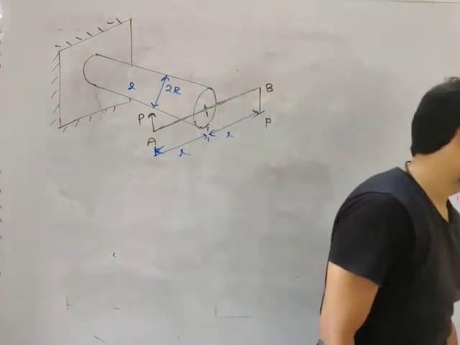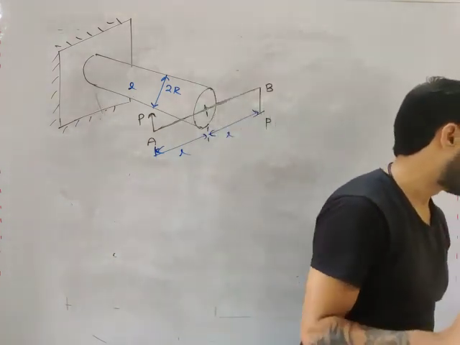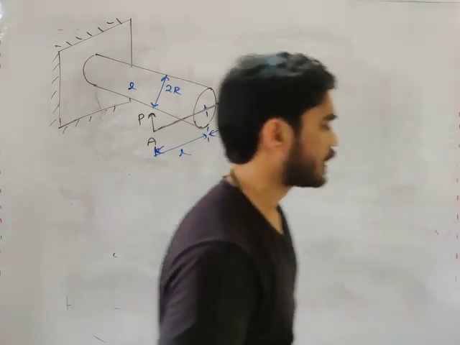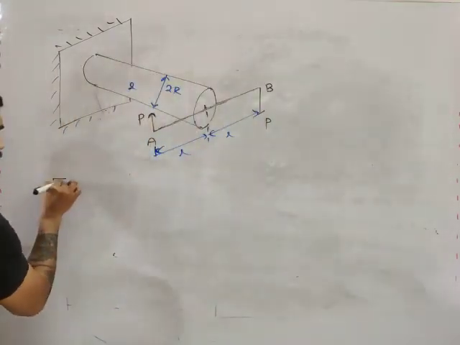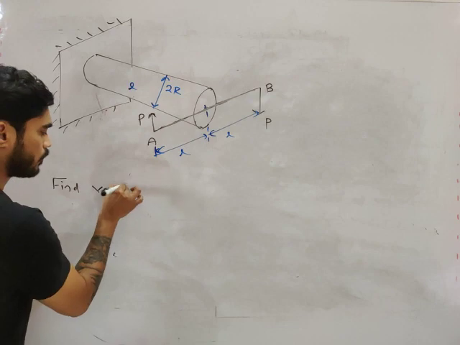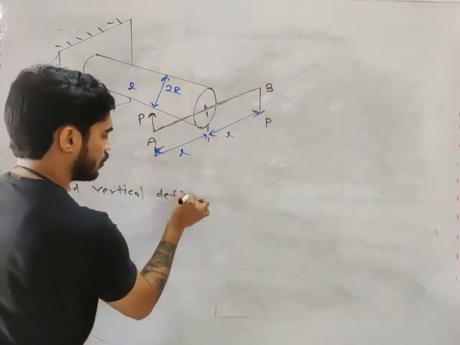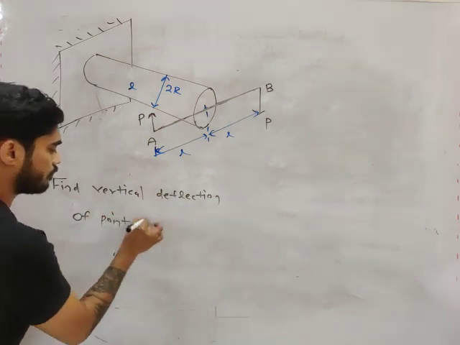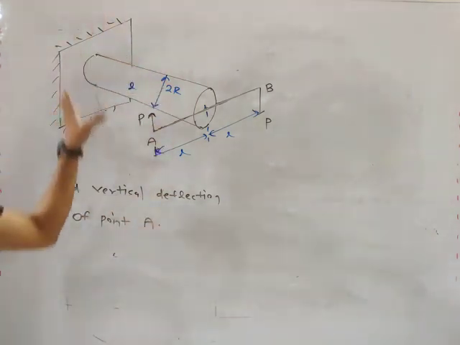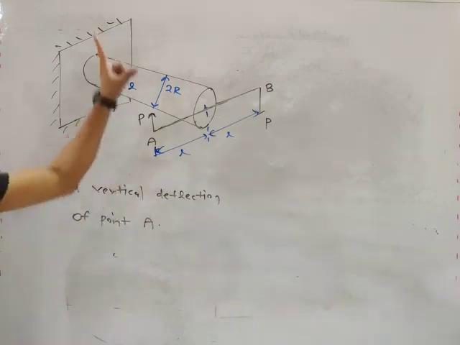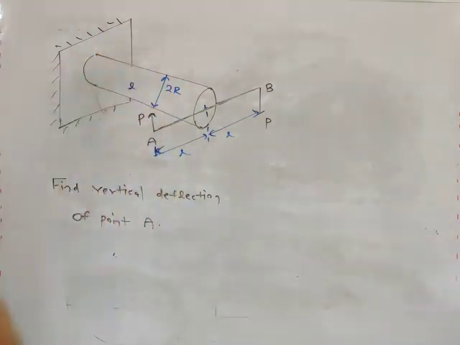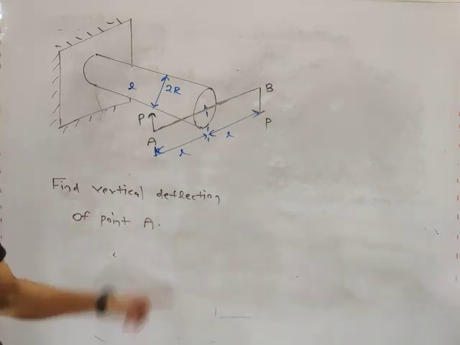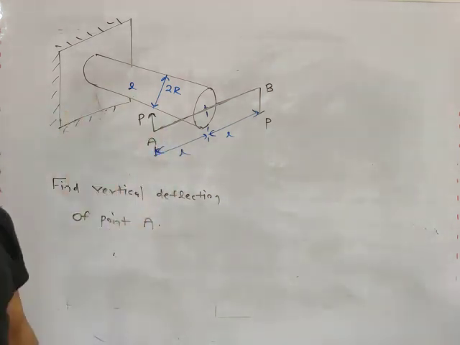Now we need to calculate the vertical deflection of point A. This you need to calculate. Find vertical deflection of point A. So this is the arrangement that is given, and you need to calculate vertical deflection of point A. Note this down, my friend, and we will start with the solution. This is a very interesting question, my friend.